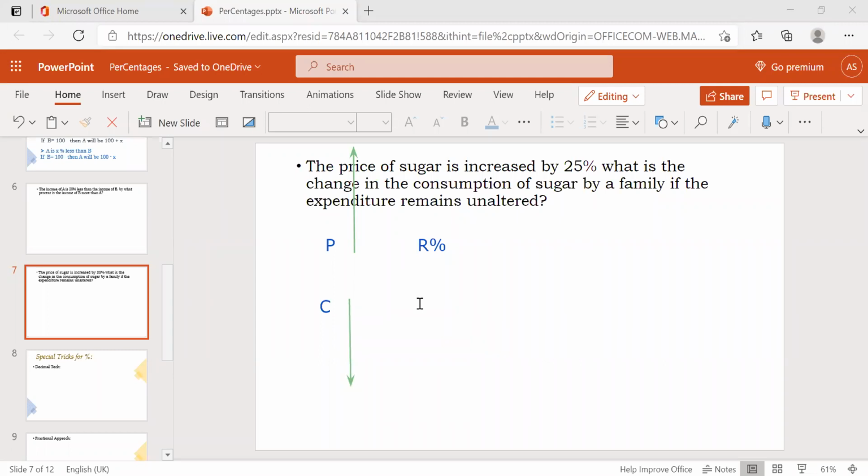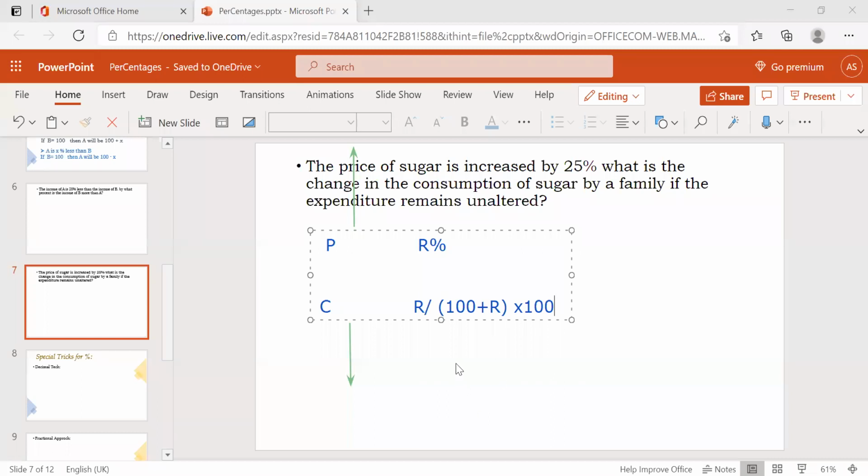That means the consumption will decrease by R divided by 100 plus R, into 100. This is the formula for the decrease in consumption. What's the decrease in consumption in percentages? Directly we'll get the answer.